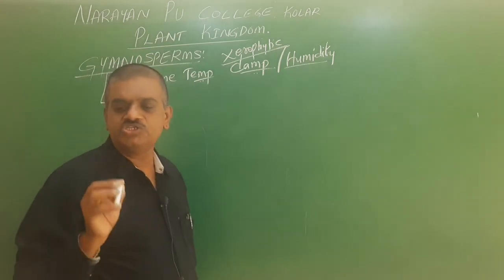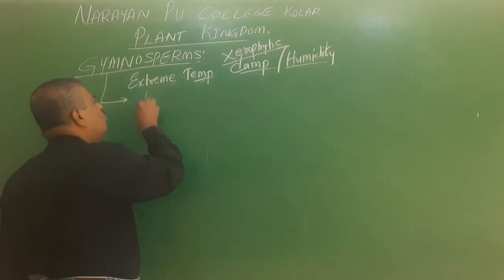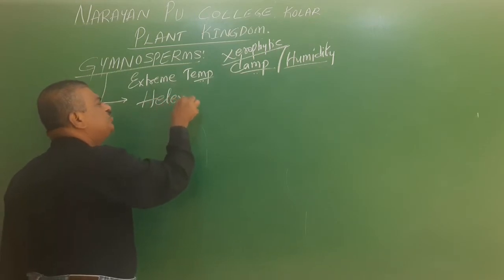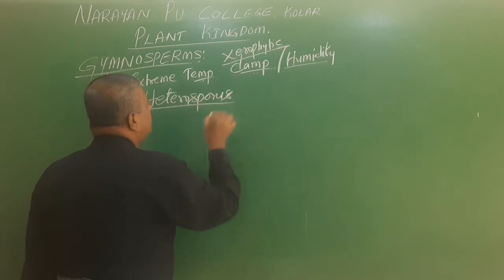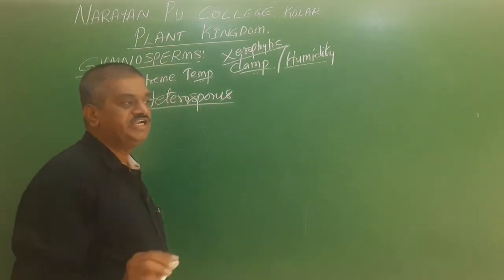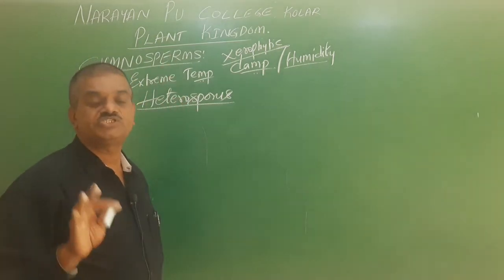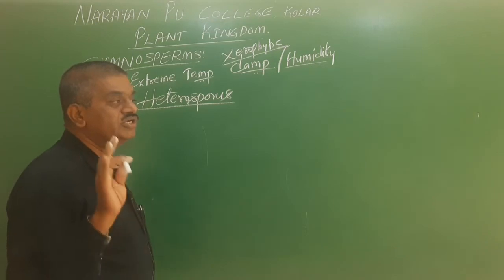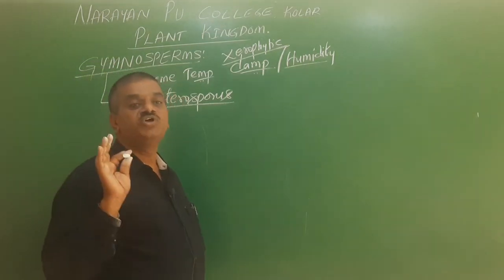Next, all the gymnosperms produce spores. The spores are of two types. All gymnosperms are heterosporous. In gymnosperms we never find the homosporous condition, it is always heterosporous. The meaning of heterosporous is that it produces two types of spores.